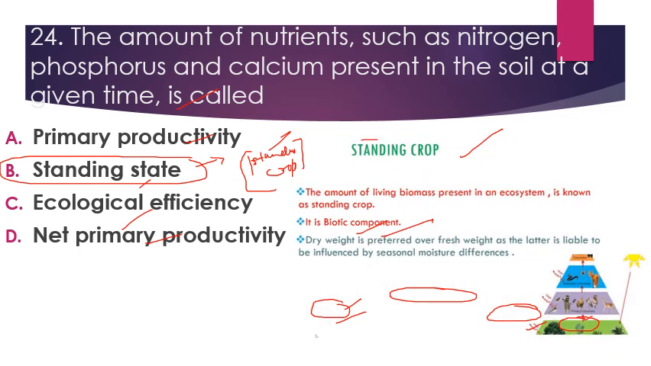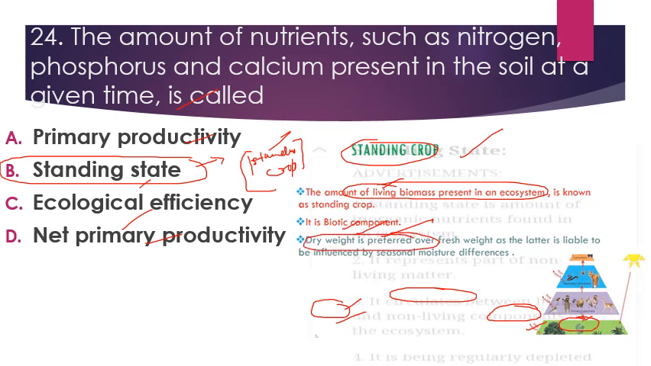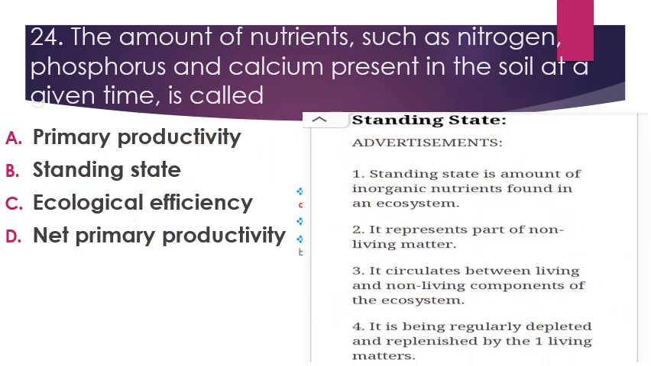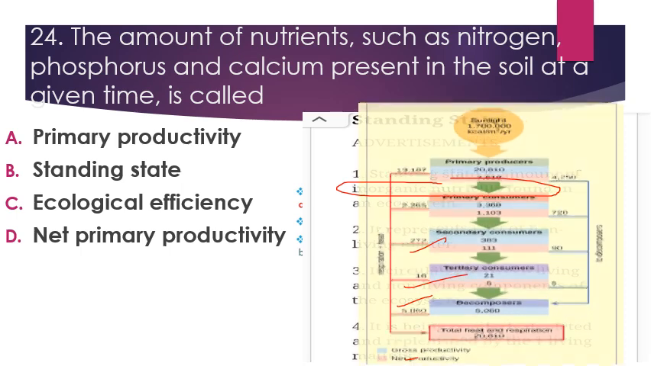Next comes standing crop, that I have already discussed. The amount of living biomass present in an ecosystem is known as standing crop. It is a biotic component and dry weight is preferred over fresh weight. Next is standing state, which I've already discussed. This is the amount of inorganic nutrients found in an ecosystem. It represents the part of non-living matter. It circulates between living and non-living components of the ecosystem, and it is regularly depleted and replenished by the living matter.